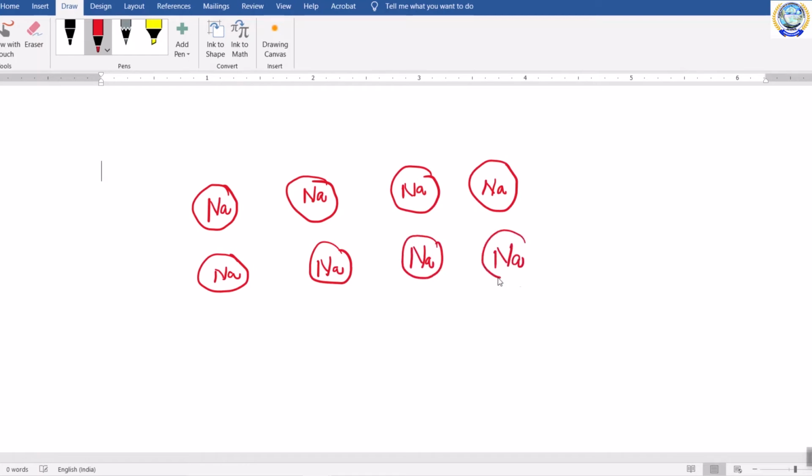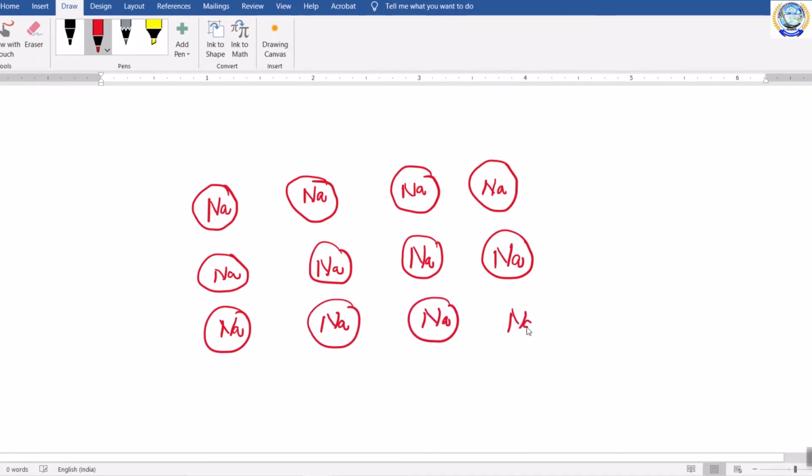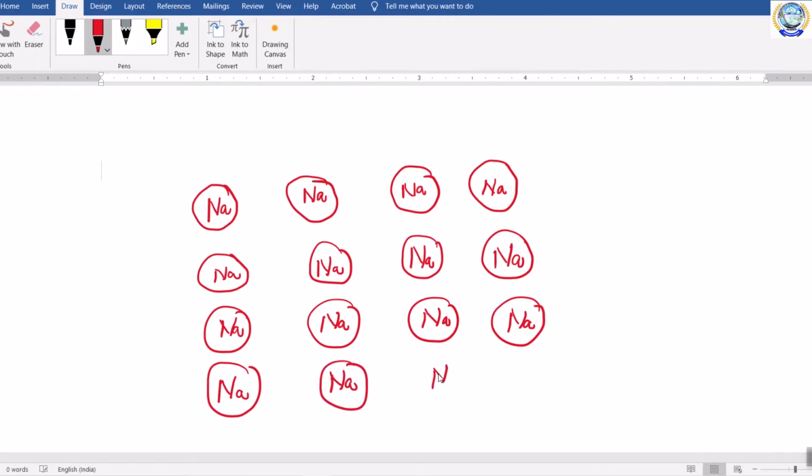Let us think that all these are sodium atoms present in the metal. And again this is sodium, and finally this is also sodium.